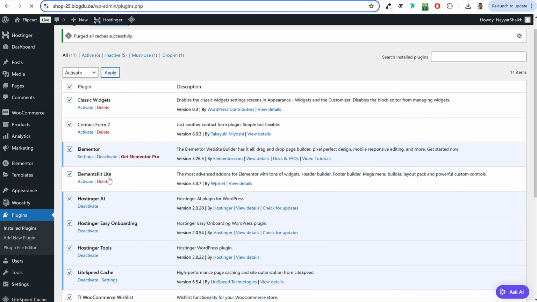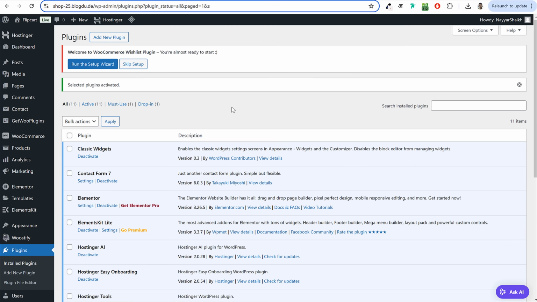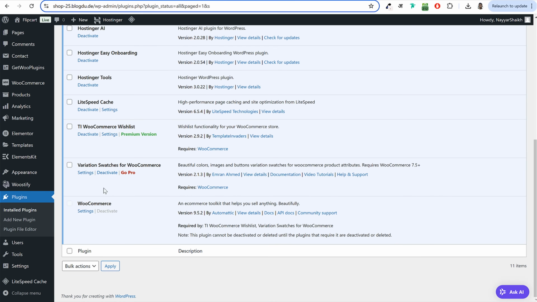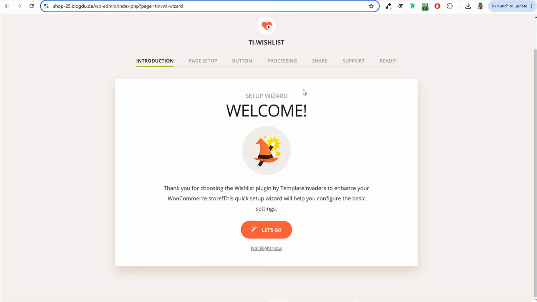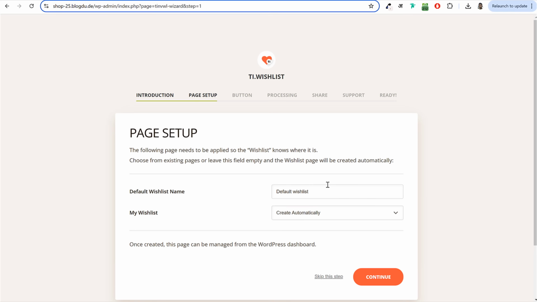This will activate all the plugins at once. Just scroll down and make sure everything is activated. Once everything is activated, you will see this option over here, WooCommerce Wishlist Plugin Setup. Click on this option, run the setup wizard, and you will see this setup. It's a simple setup. Don't need to do anything. Just click on let's go and keep on clicking continue.